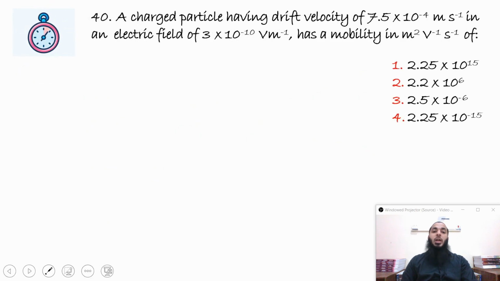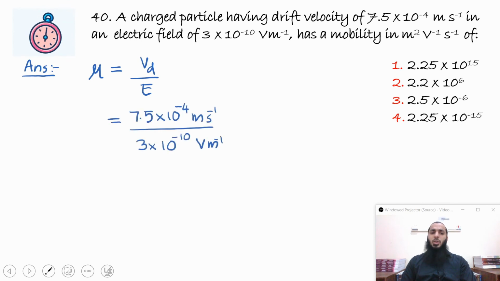A charged particle having drift velocity of 7.5 into 10 raised to minus 4 meter per second in an electric field of 3 into 10 raised to minus 10 volt per meter has a mobility in meter square per volt per second as. Clearly the equation for mobility is, what is the definition of mobility? It is the drift velocity or increase in the drift velocity produced by unit electric field. So that means mu, which is the mobility, is equal to Vd by E, drift velocity divided by electric field. So you just have to substitute and you'll get the answer very easily.